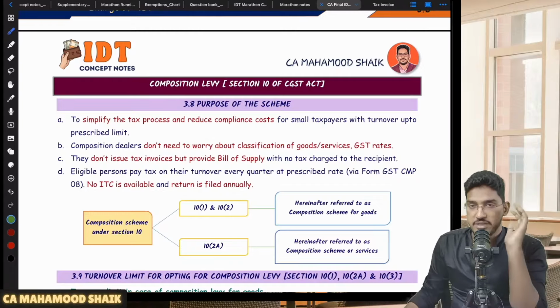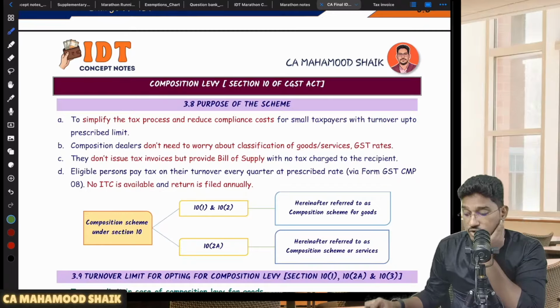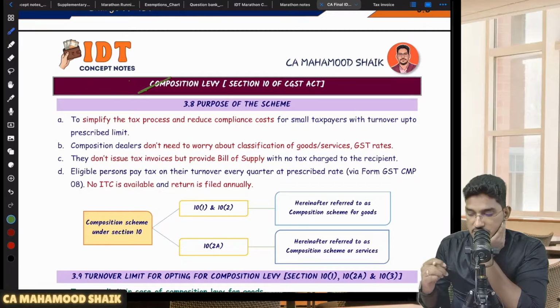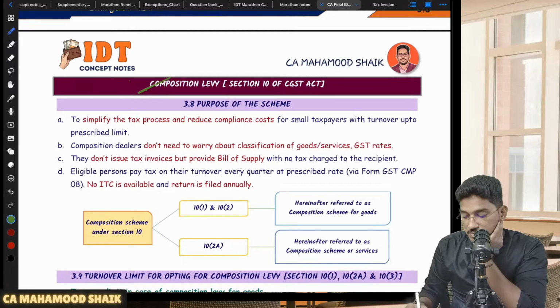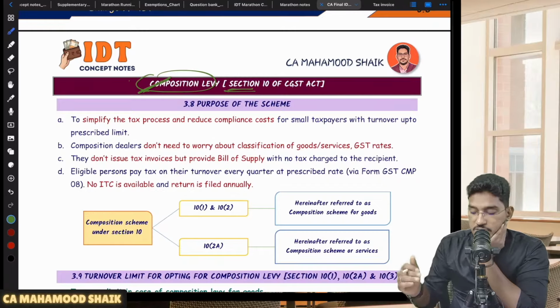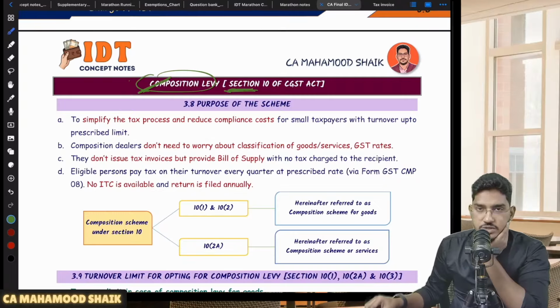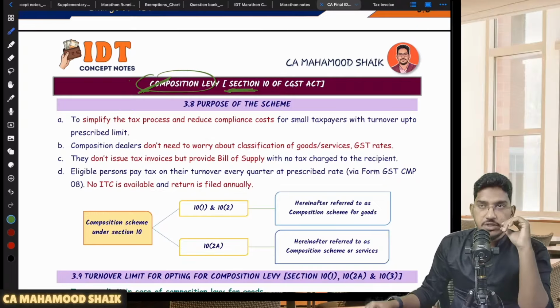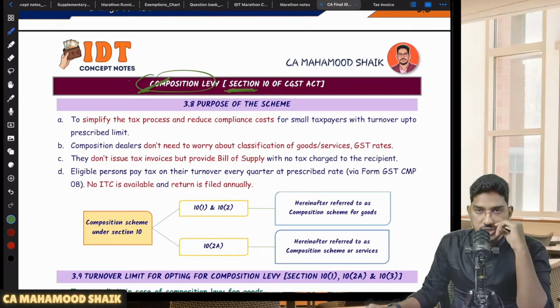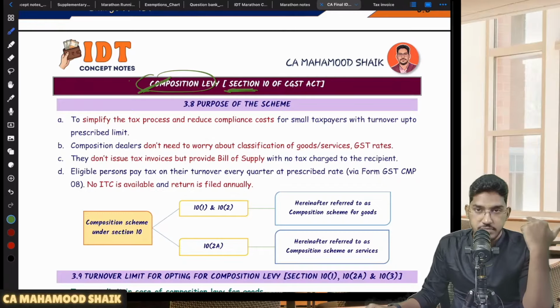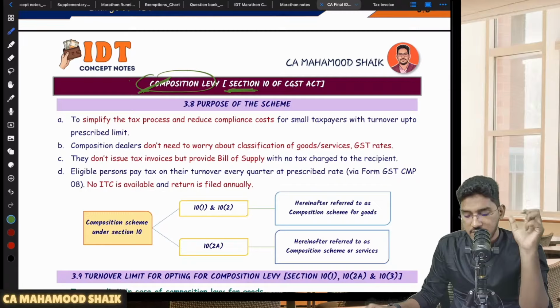So one more aspect under charge of GST which I would like to cover now is composition levy. There is one more concept covered under the same chapter, the chapter on charge of GST. So we have one more concept called composition levy under section 10 of the CGST Act. Very small chapter, very small topic. Within a short span of time we could complete it. Rarely do they ask a question from here, but if at all they are asking, they might test it not as a standalone question but in the form of MCQs. So that's why we'll quickly cover this composition levy. It will not take much time.